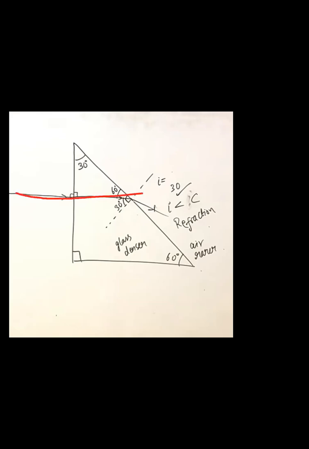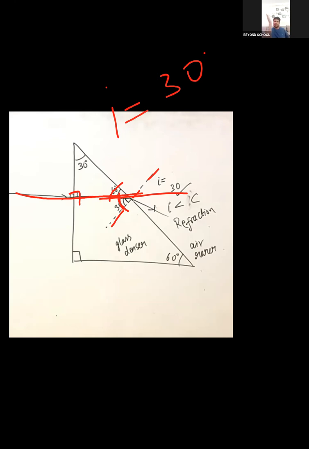Here suppose it makes the angle 60 degree, because this is 30, this is 90, so this will be 60. If we draw the normal, this will be 30. So my angle of incidence is not 60 degree, it is 30 degree. Remember, what is angle of incidence? Angle between normal and the incident ray. It means I will not look at this angle, I will look at this angle. Clear?